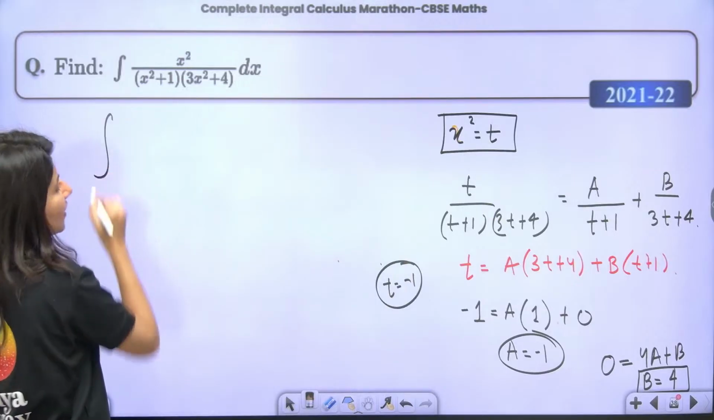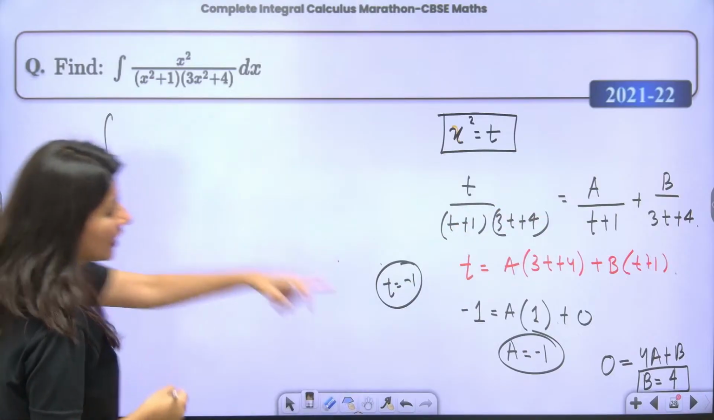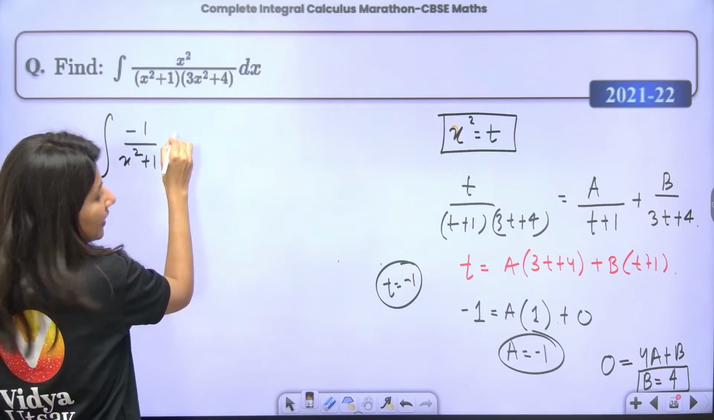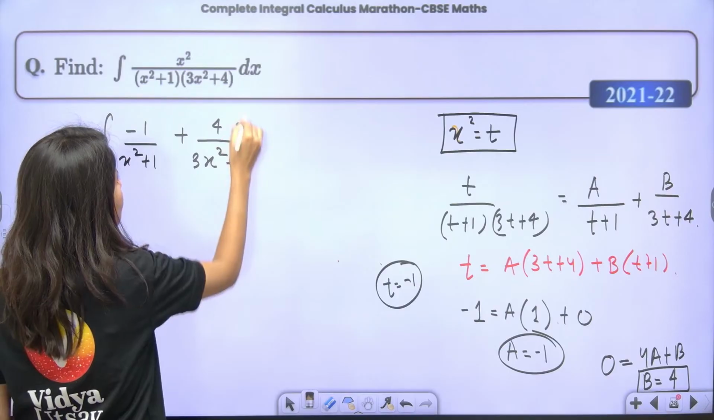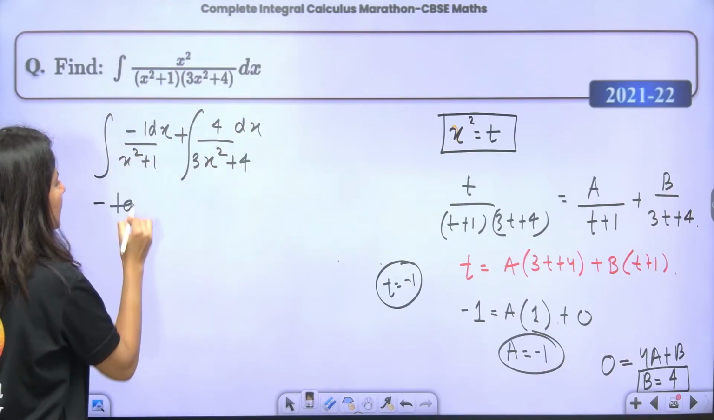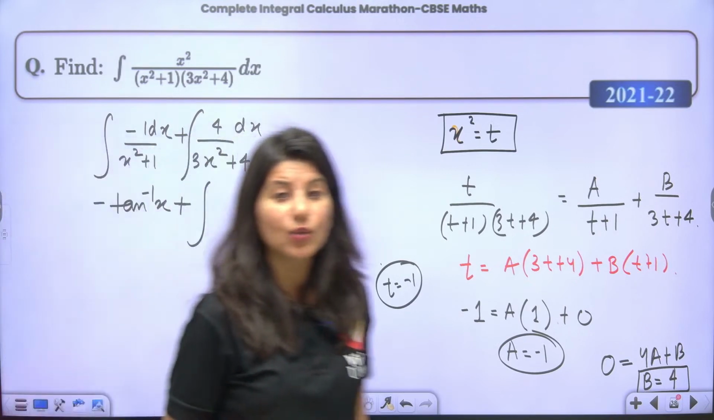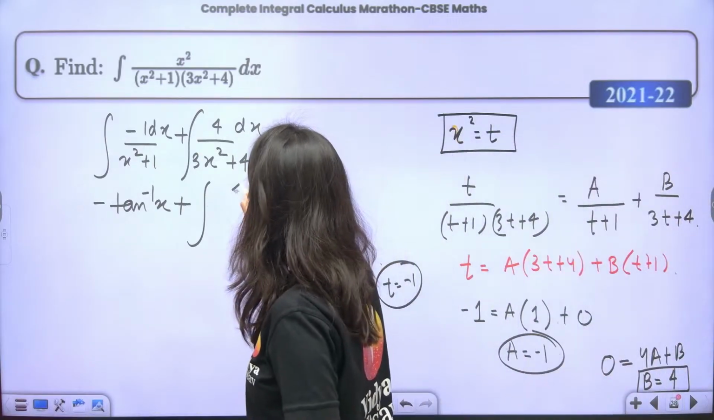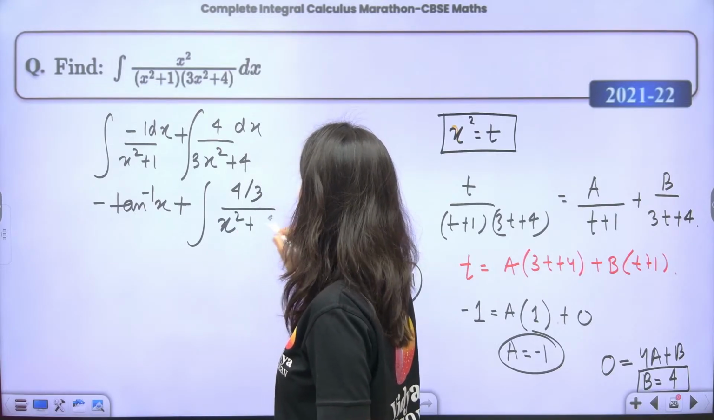So this is integral of a upon t plus 1, where a is minus 1: minus 1 upon x square plus 1, since t is x square. Then we have plus 4 upon 3x square plus 4, dx. This integration is very easy: tan inverse x. But what about this? You have to take 3 out of this. So 4 by 3 will be there upon x square plus 4 by 3.